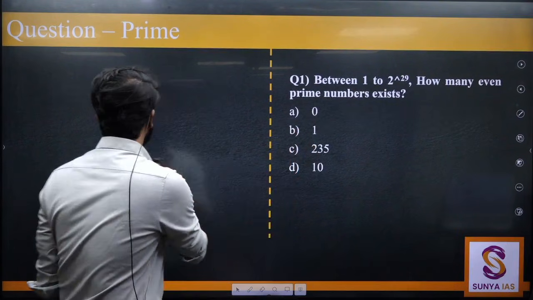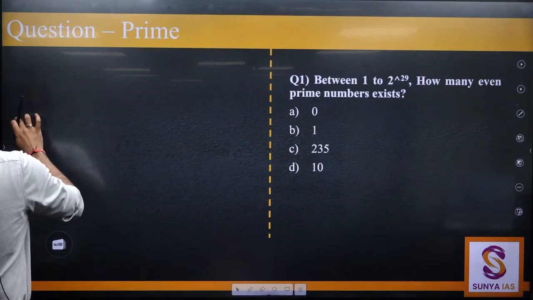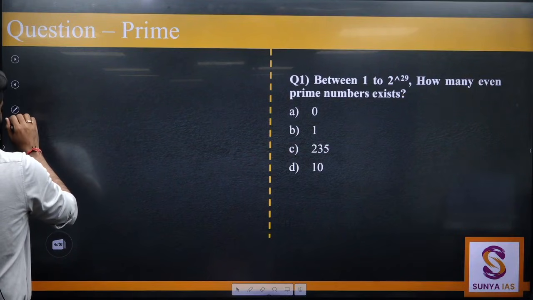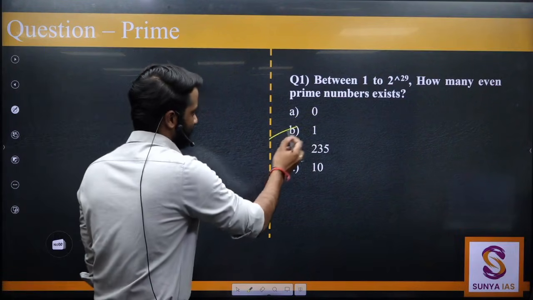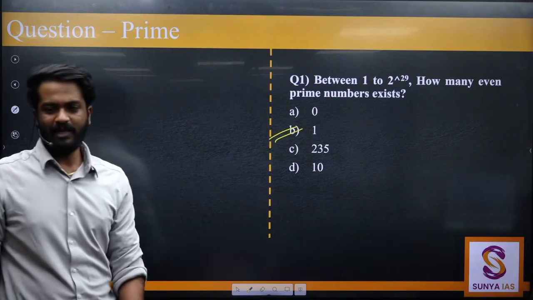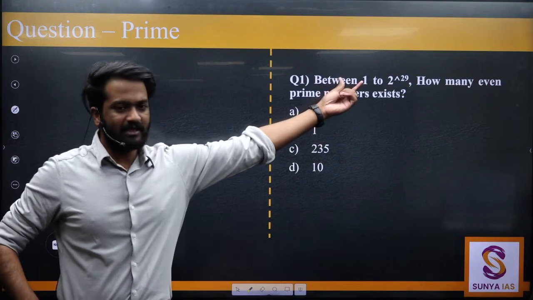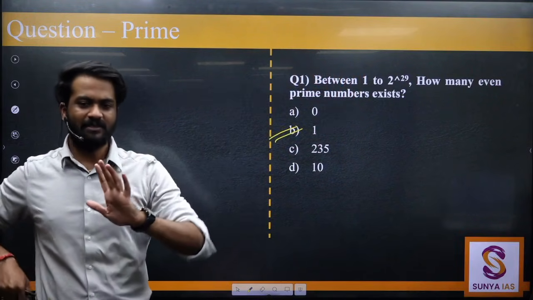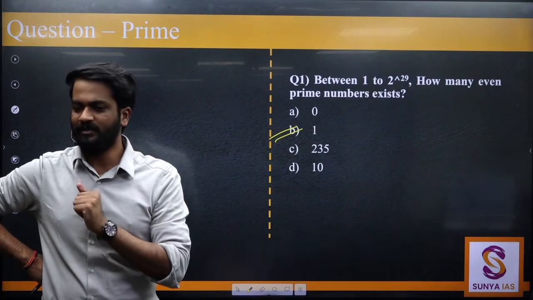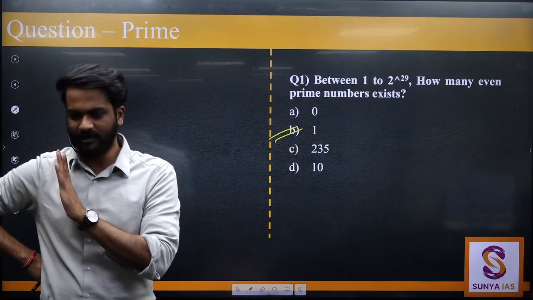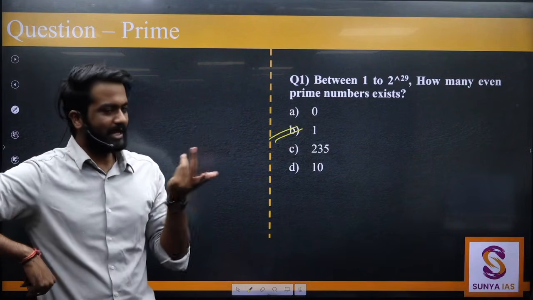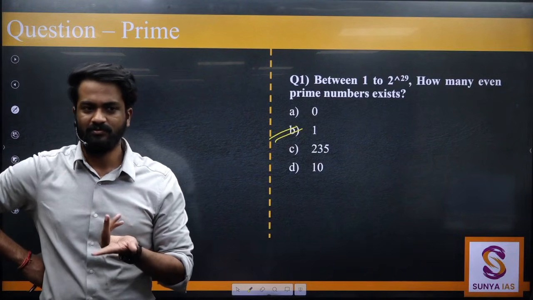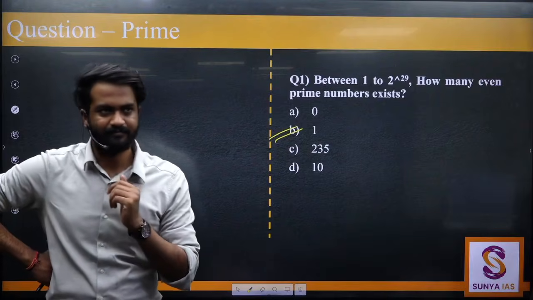So these are nothing but aptitude based questions. This is what UPSC is asking, beta. UPSC is not running behind any calculation whatsoever. Simple plain aptitude. कुछ एक डरावना सा नंबर दे दिया, 2 की power 29. If your concepts are sound, you will get the answer in a fraction of seconds. And if you are conceptually weak, तुम सोचते ही रहोगे क्या पूछा उसने, कैसे निकालूं इसको. समझ रहे मेरी बात? ठीक है, चलो.